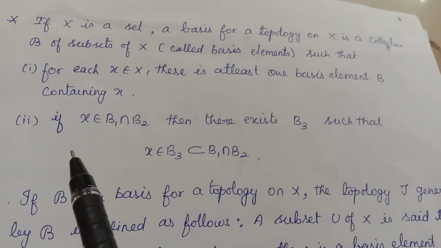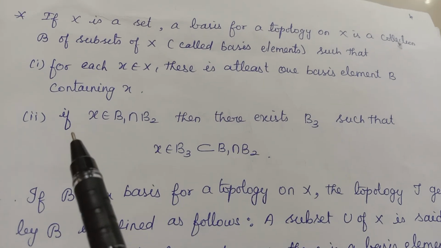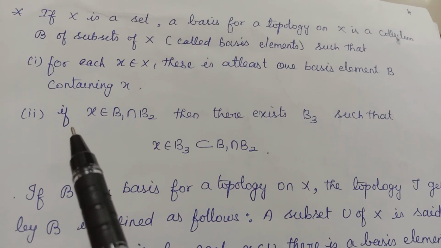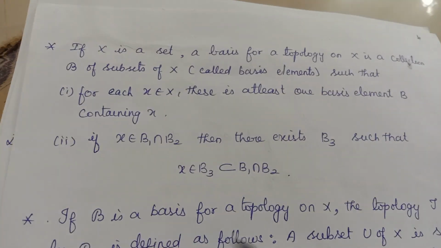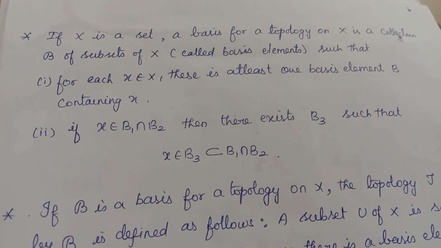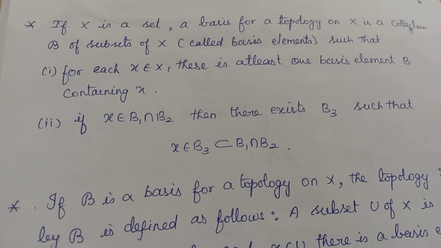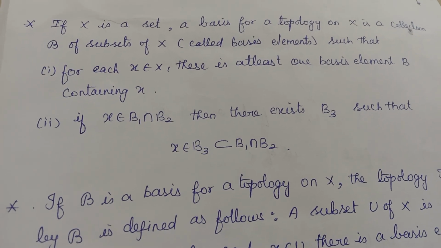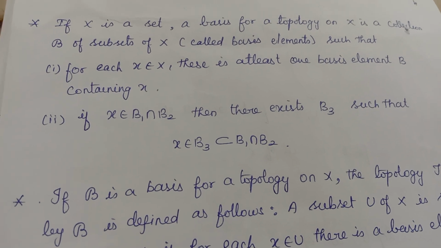Very frequently we will be using the basis for defining a topology. We know what is a topology defined on a set. For that topology we define a basis. In vector spaces, you know basis, no? Basis means what in vector space? How do you define basis? It is a collection of elements whose linear combinations will generate the entire set. Isn't it? That is the definition of basis in vector spaces.